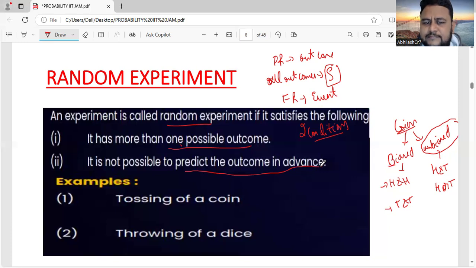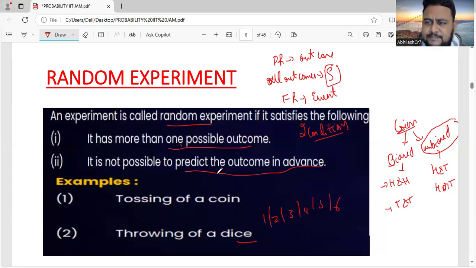Suppose you're throwing a die. You can't predict 100% that you will get one only. You can get either one or two or three or four or five or six. So that is the meaning of saying you can't predict the outcome in advance.